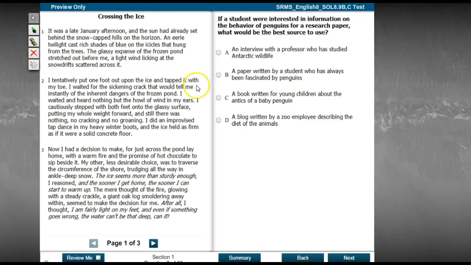Okay, so here's another selection called Crossing the Ice, and it's kind of a narrative. If a student were interested in information on the behavior of penguins for a research paper, what would be the best source to use? An interview with a professor who studied Antarctic wildlife. A paper written by a student who has always been fascinated by penguins. A book written for young children about the antics of a baby penguin. A blog written by a zoo employee describing the diet of penguins. He's interested in the behavior of penguins. So which one would be his best source?